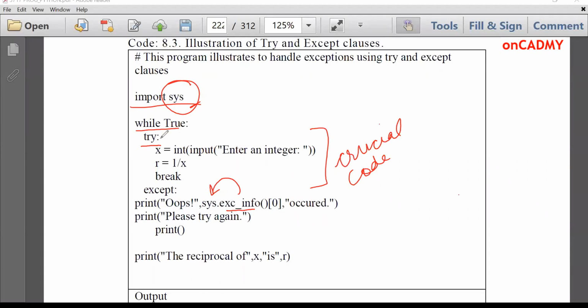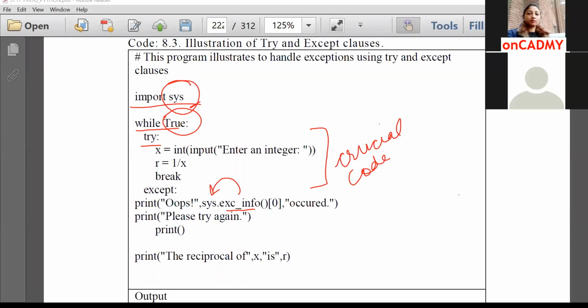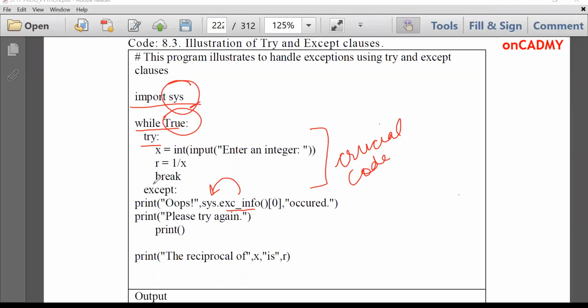Try colon, and then we'll write the statement x is equal to input, enter an integer. We have written the message that the number should be an integer, and then r is equal to 1 divided by x, and then break. See, this loop is set as true forever, so we need to break this loop by using the break statement. Whenever we get an integer, it will compute r, and then the loop will be broken.